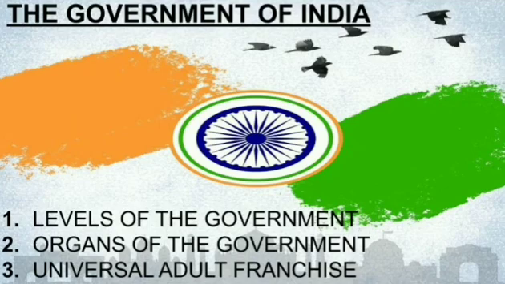So to reach every level of people, we have different governments at different levels: central, state and local. The central level is responsible for the administration of the entire country, as I told you. The state level looks after the state, and the village level or the town level is administered by the local level. So if there is no light or no proper water supply in our Vapi, we don't have to always call Delhi or Gandhinagar. We have our local government, our Mahanagar Palika, our Gram Panchayat, so that way we can connect to all the governments. So government is there at different levels of our country.